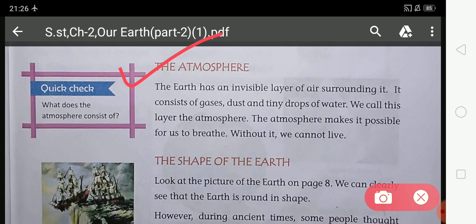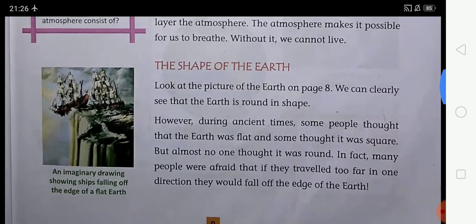The invisible layer of air that surrounds the earth is called the atmosphere, and it is very important for us to breathe. Without this layer of air we cannot breathe, we cannot live, and we cannot survive.